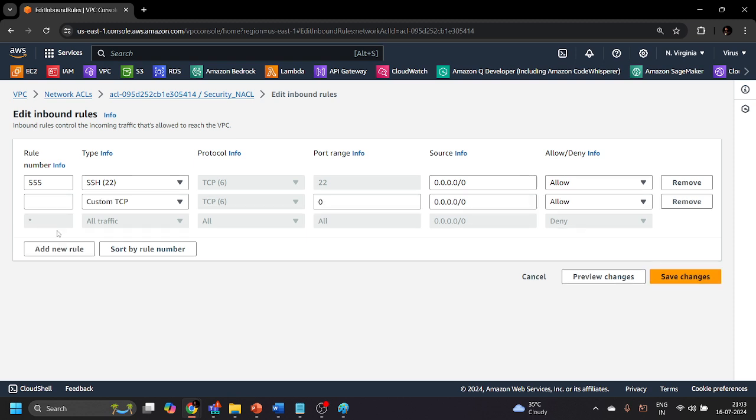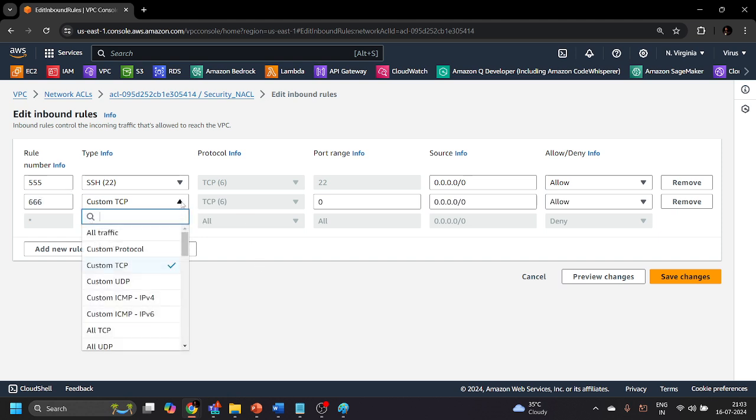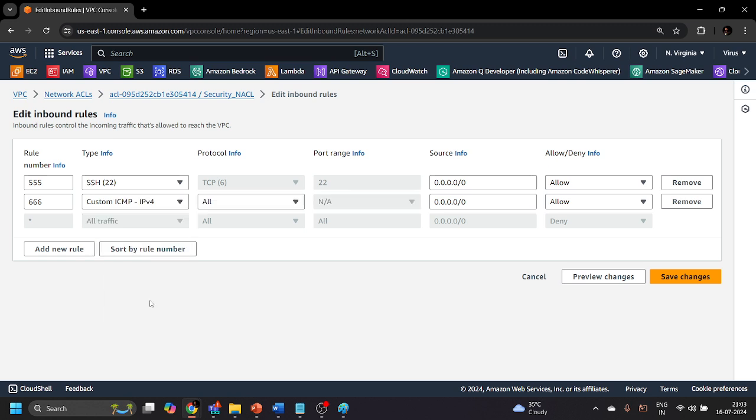Let me add a new rule over here, and the new rule should be, let's suppose, 666. This new rule should be all ICMP IPv4 traffic. I am allowing all the ranges to access my particular subnet to which I am going to attach this network access control list.